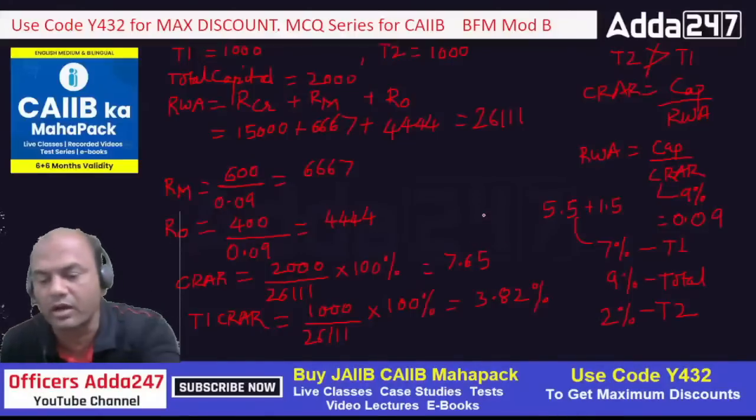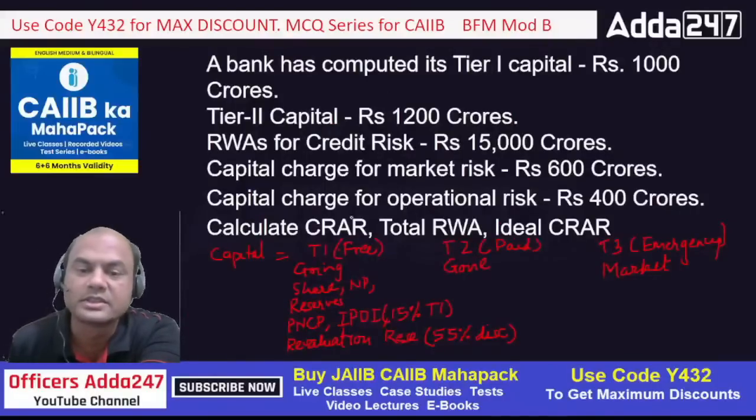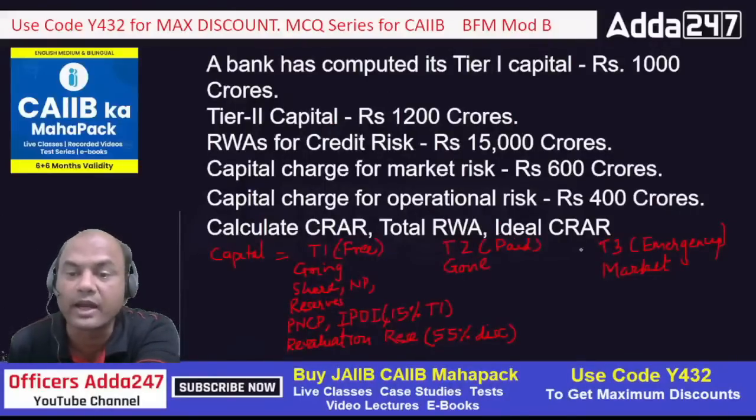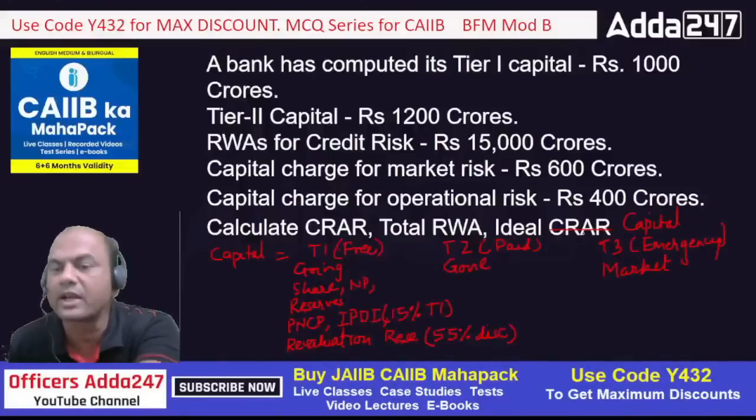So now up to what part we solved? CRAR we have found out, total RWA we have found out. But what is ideal CRAR? Ideal, it should be capital. Okay. What should be the ideal capital? Okay, that should be the question. What should be the ideal capital now?